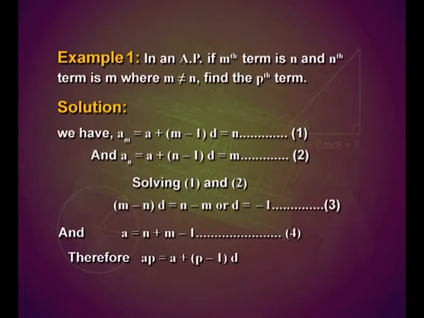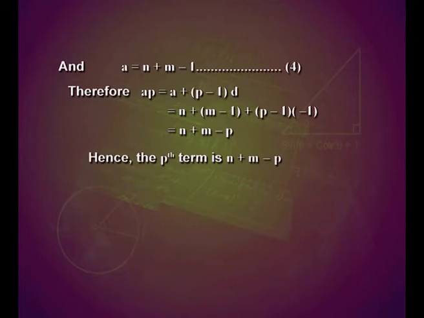Therefore, a_p is equal to a plus (p minus 1) into d, that is equal to n plus m minus 1 plus (p minus 1) into minus 1, that is equal to n plus m minus p. Hence, the pth term is given by n plus m minus p.